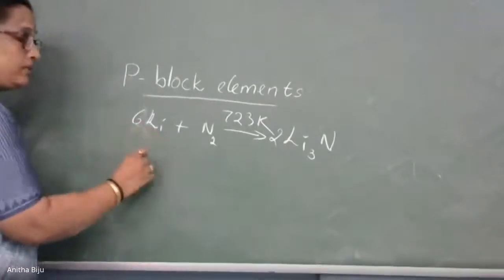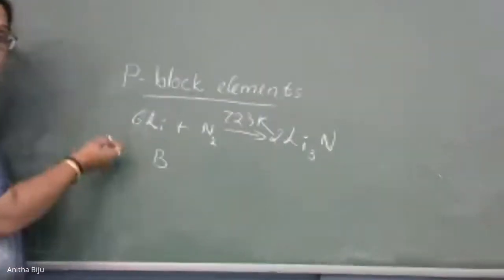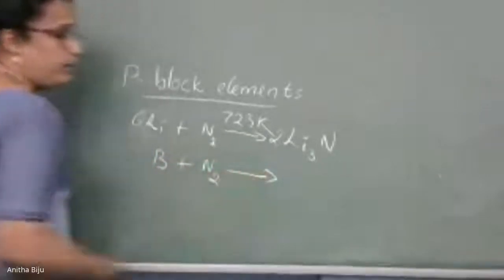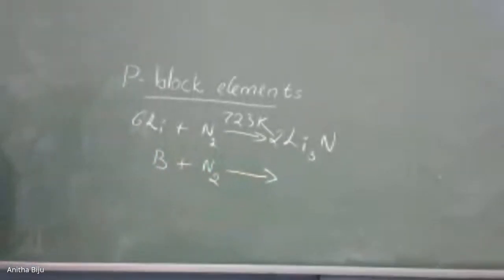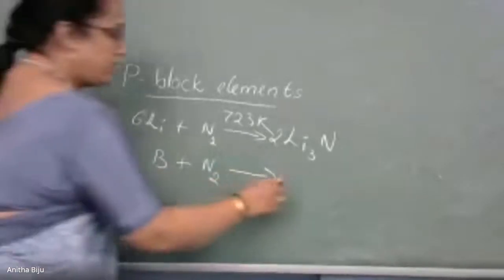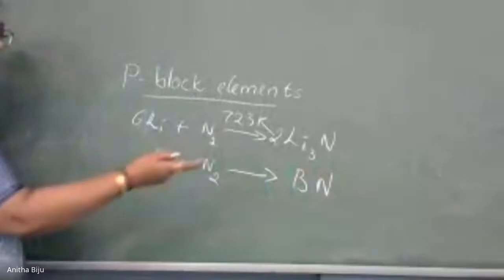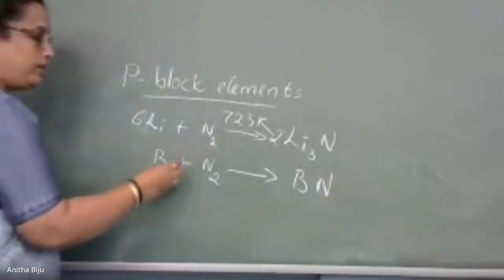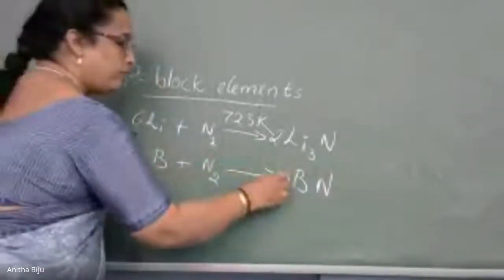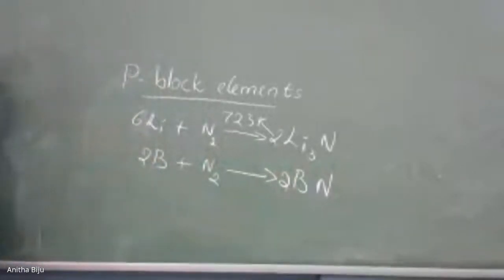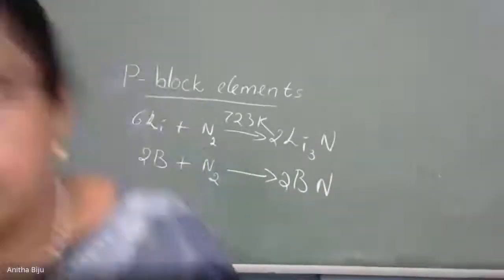Now next is reaction with the non-metal. Boron is a non-metal, plus N2. And again the temperature should be high. These two react to form BN, boron nitride. Why is it BN? Because in both cases the valency is 3. That's right. 2B plus N2 gives 2BN. So these are the chemical properties, over.